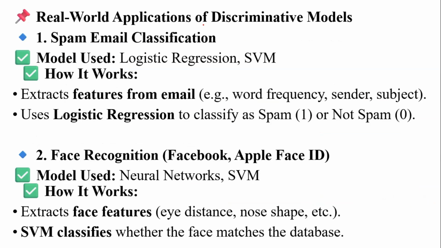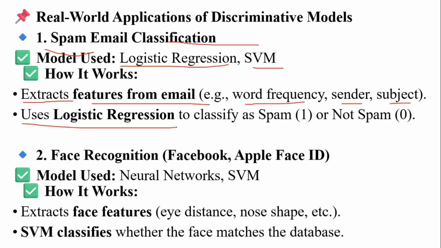So what are the real world uses of discriminative models? We use them in spam email classification. We are using the models of logistic regression and SVM. Here we extract the features from the emails: word frequency, sender, and subject. Then use logistic regression to classify spam or not.